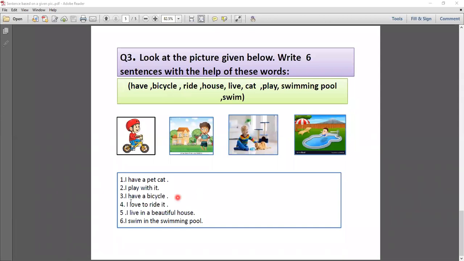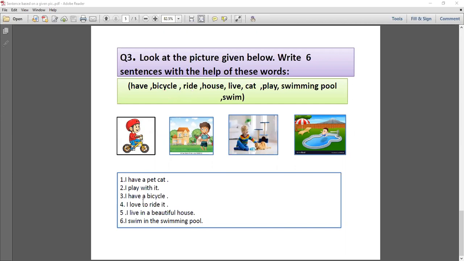After that, I have a bicycle. So here in the first image you can see, yes, I have a bicycle. The options are given there. So now number 4 is here. I love to ride it. मुझे इसे राइड करना बहुत ही अच्छा लगता है, बहुत ही पसंद है. So here also we use I love to ride. So bicycle and ride words are given there. So you have to make a sentence from these words.